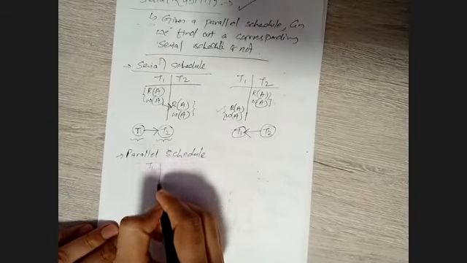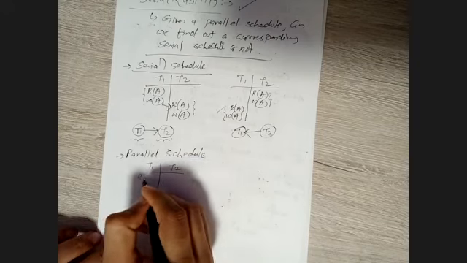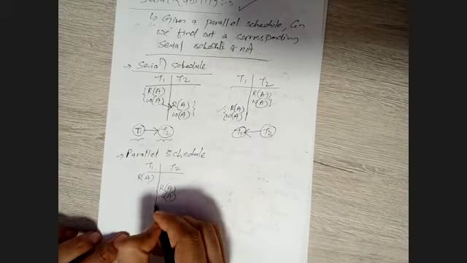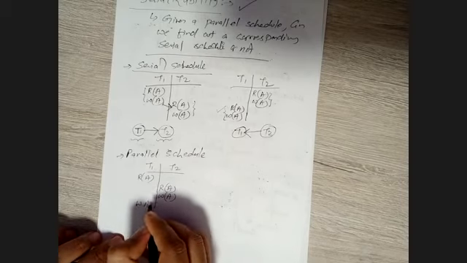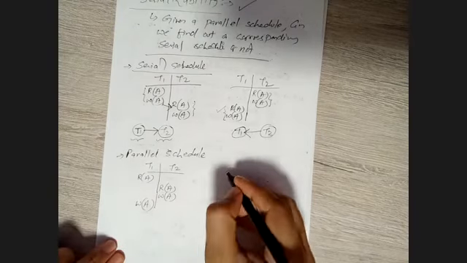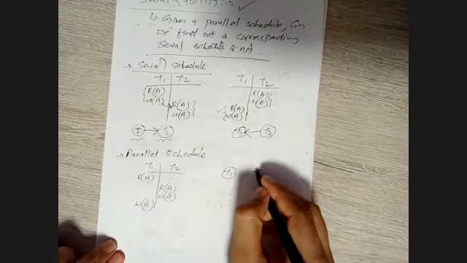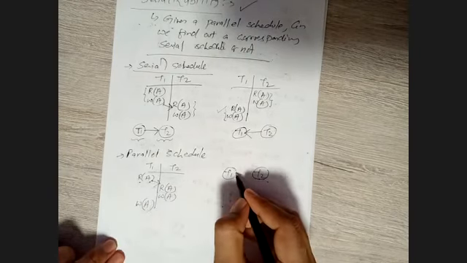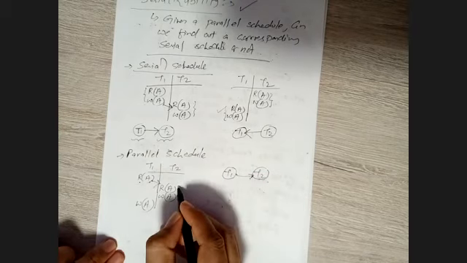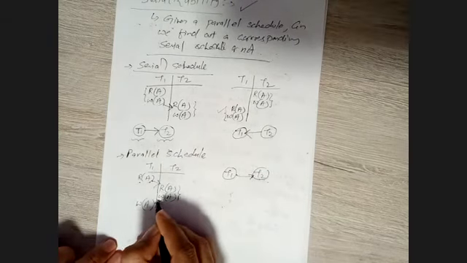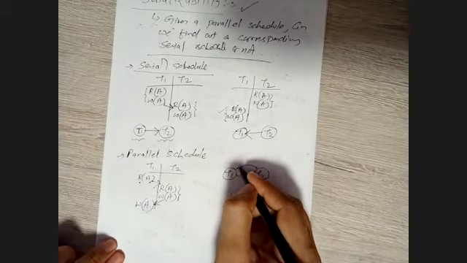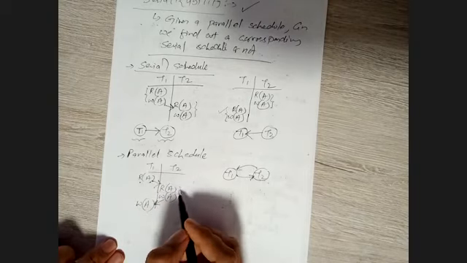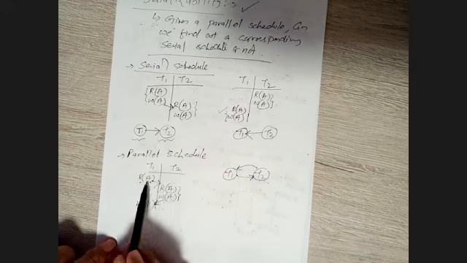Right? Understand now for a parallel schedule. Let us take two transactions again, T1 and T2, with operations like this. So again we have two transactions T1 and T2, but understand, first we started with the T1 transaction and then we move to the T2 transaction. Hence the control goes from T1 to T2. We executed T2 completely and then we came back to T1. That is, the flow goes from T2 to T1. This is not a serial schedule, but a concurrent schedule. Why? Because we are doing the preempt operation.